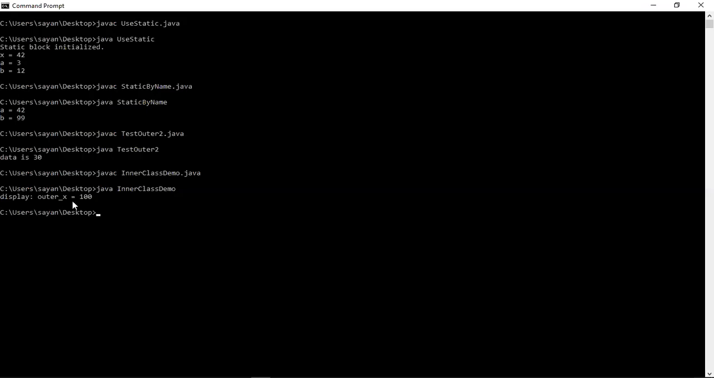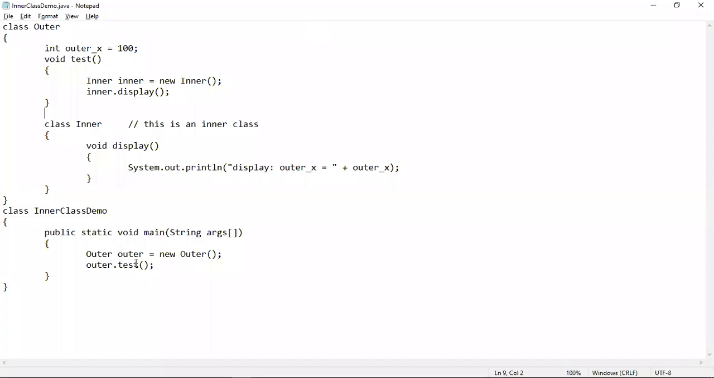So this is what the output looks like, which will print the value of the outer x variable, which is 100, and this variable is the outer class variable. That means in this program, the execution starts from main, then the outer class object has been created. Using the object, the outer class test method has been called. Inside the test method, the inner class object has been created, and using that object, the inner class method display has been called, which will actually print the value of outer x. That's why you can see the value of outer x, which is 100, as output. So this is how the instance inner class works.